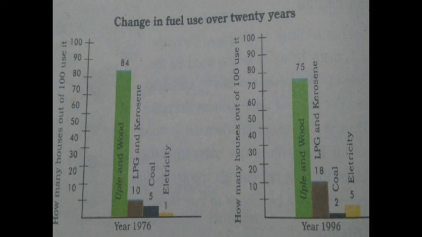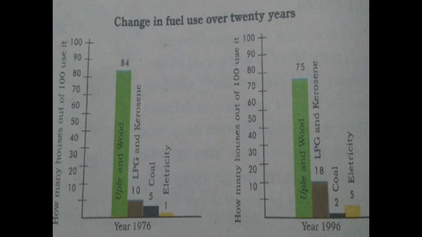In 1976, 5 houses were using coal, and in 1996 the use of coal was reduced to 2 houses. But there is an increase in the use of LPG, kerosene, and electricity in 1996.